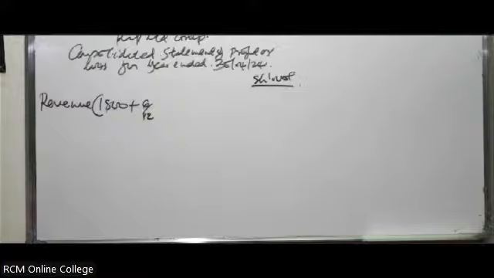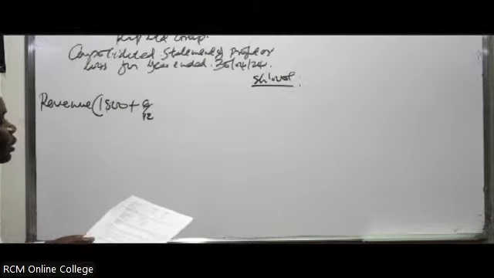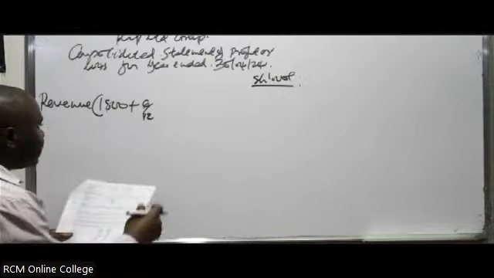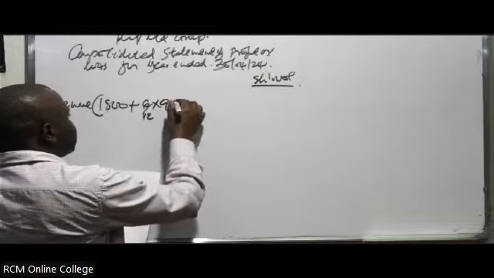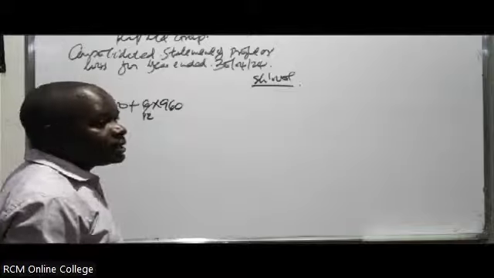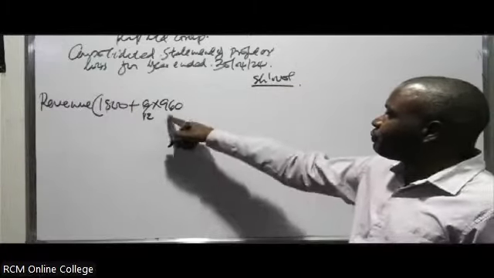Remember, we have emphasized under the NB, we apportion according to the time period the subsidiary existed. So 6 out of 12 times 960. But remember, we've made a number of adjustments here.